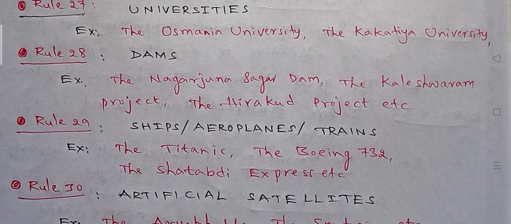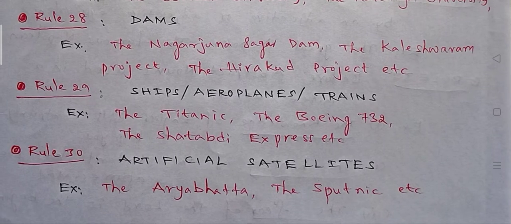Rule 29. Before the names of ships, aeroplanes, trains. Example: the Titanic ship, the Boeing 732, the Shatabdi Express. This is the name of the train. Rule 30. Before the names of artificial satellites. Example: the Aryabhata, the Sputnik, like that.